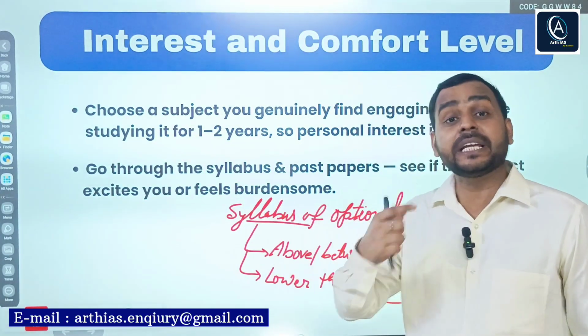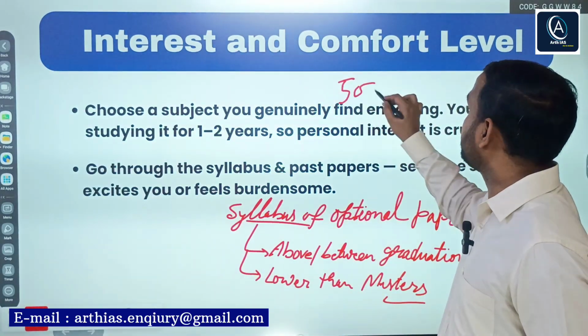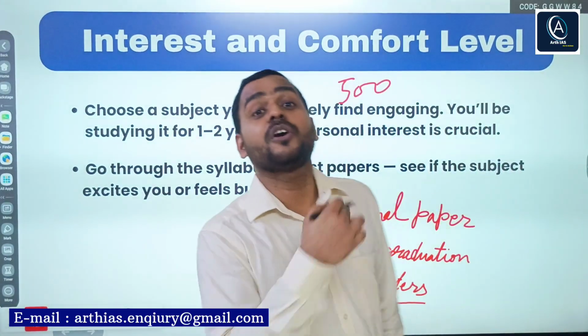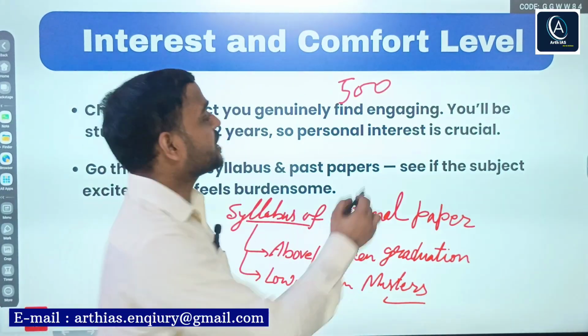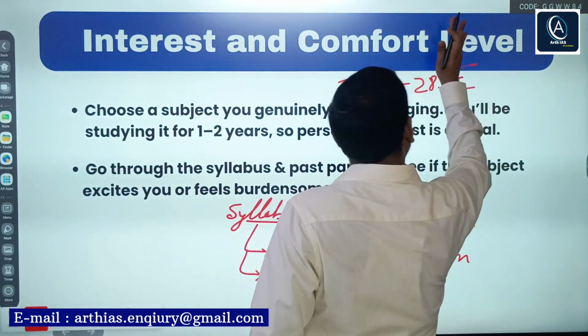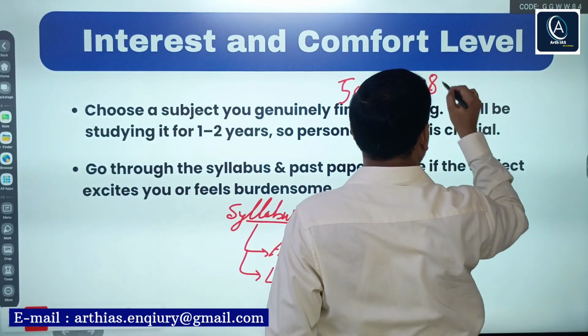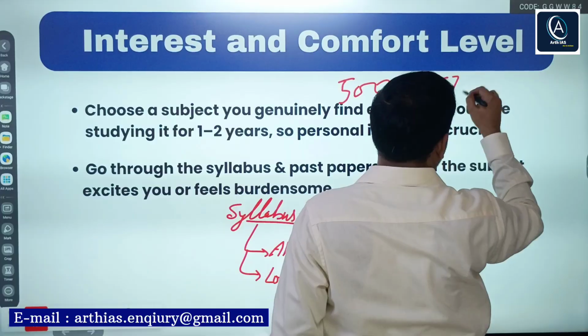Here you will have to gain expertise. As I said, there are 500 marks in your optional paper, and weightage is 28.75, sorry, 57%, not 75, 57%.